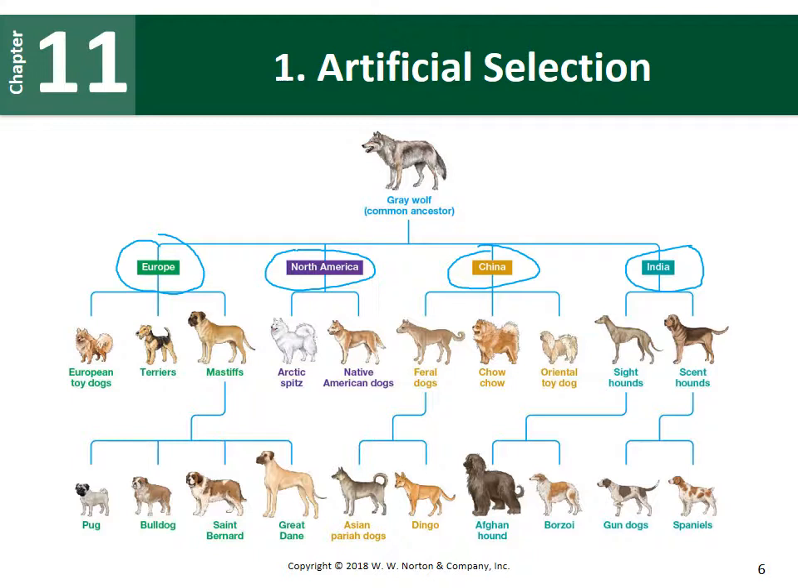So for example, in Europe, over here, they bred tiny dogs, so companion dogs. They also bred terriers that were used for hunting. In India, they were also interested in breeding dogs to help out with hunting, specifically producing hounds that had a really good sense of smell, so scent hounds, which led to all the different dogs that we use for hunting, and also spaniels. So again, a really good example of artificial selection using selective breeding mechanisms.